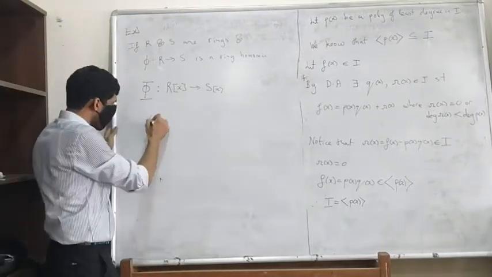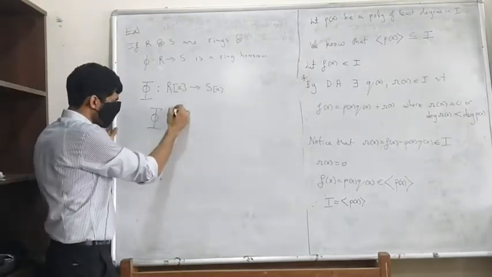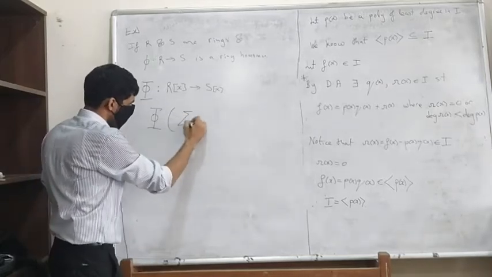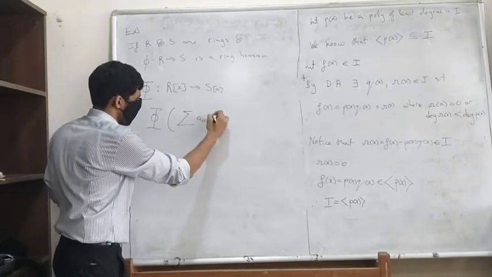So I'm asking you, what is phi of the summation a_n x raised to n? It's a natural choice.